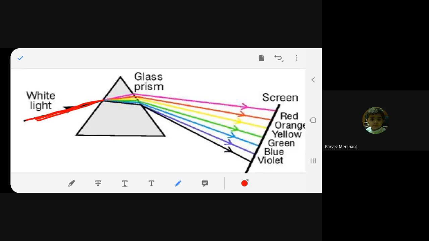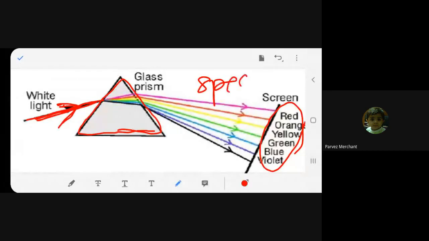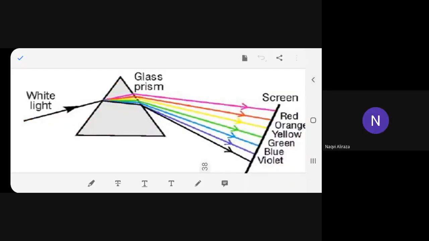This is white light. And when it goes to the prism, it gets dispersed into how many colors? VIBGYOR. You got it? So this is the VIBGYOR, the spectrum. What is it called? Spectrum. Any problem? No, ma'am.